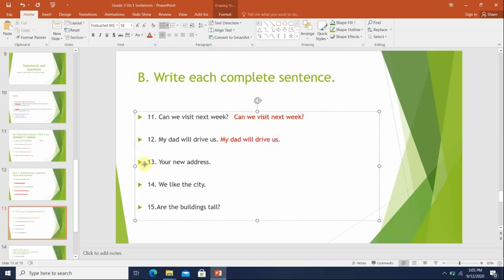Okay, number 13, your new address. Is that a complete sentence? No, it's not. We will leave it the way it is. Number 14, we like the city. Yes, this is a complete sentence. We will write it, or you will write it in your notebook, okay? Number 15, are the buildings tall? Is that a complete sentence? Yes.